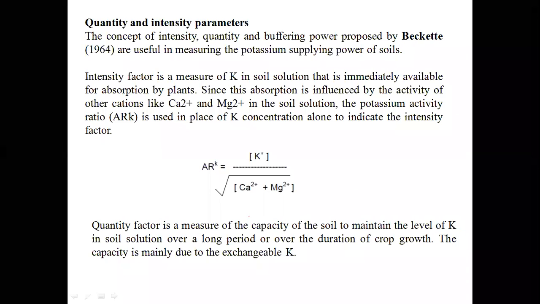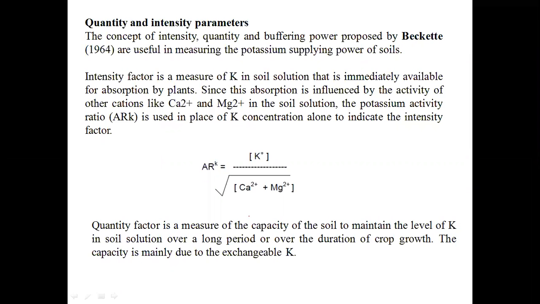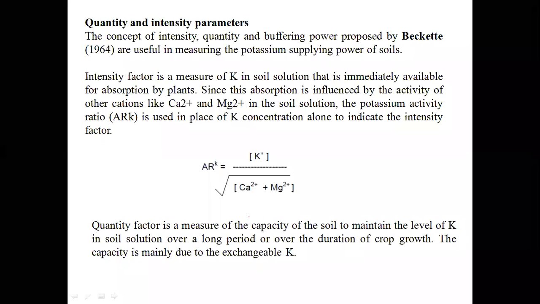So according to Beckett, he included calcium and magnesium also in judging the potassium supplying power of the soils. For this, he developed one factor called ARK, activity ratio of potassium.